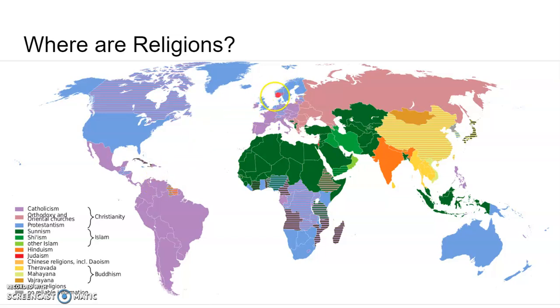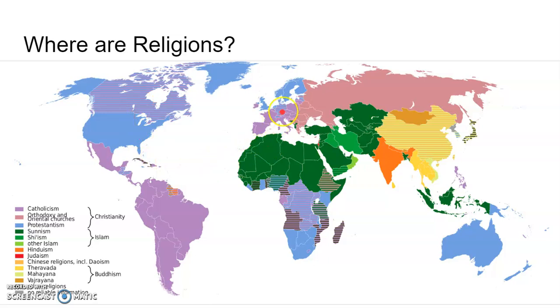Then you see that most of Northwest Europe, the UK here, Scandinavian countries, and Germany are mostly Protestant countries. So where you saw mostly English, Scandinavian, and German people settling, they took Protestantism with them. That's why you see mainly Protestantism in the United States and in Canada.